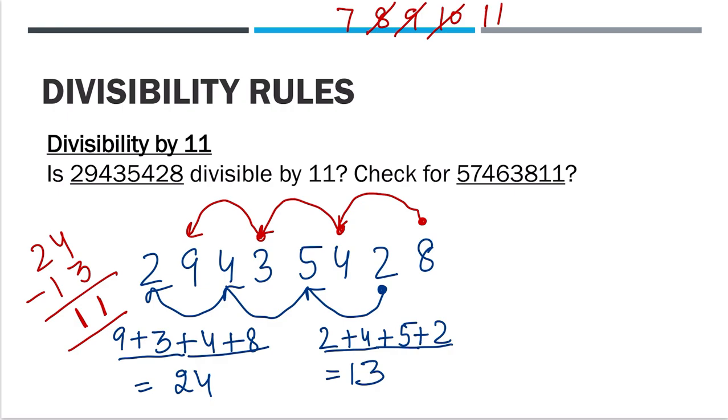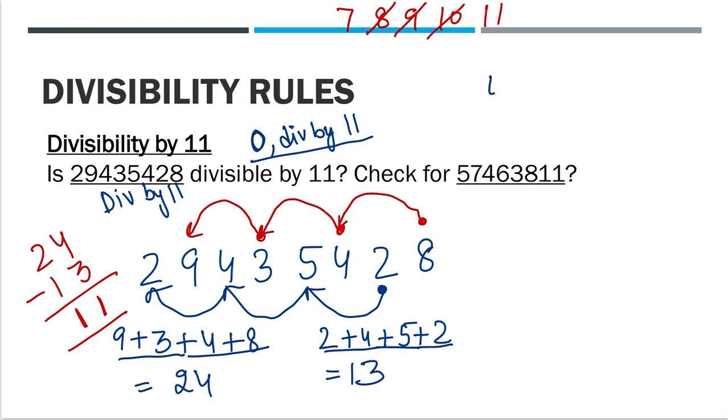So, whatever you get in the end, if that is either 0 or divisible by 11, it can be any of these. It can be 0, it can be 11, it can be 22, it can be 33, whatever. It has to be 0 or divisible by 11. Then we will say this number is divisible by 11. I hope this is clear.